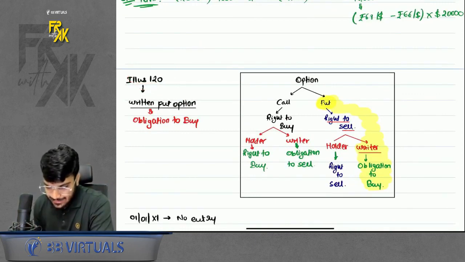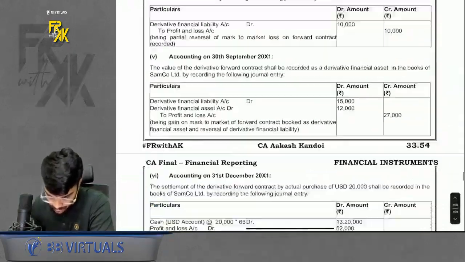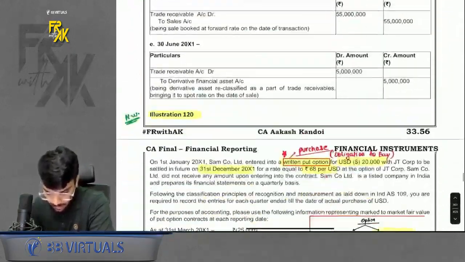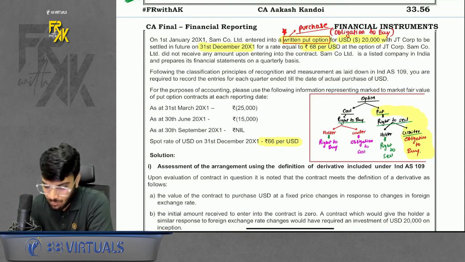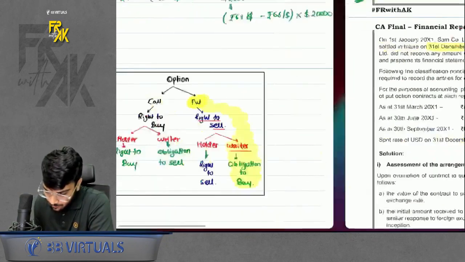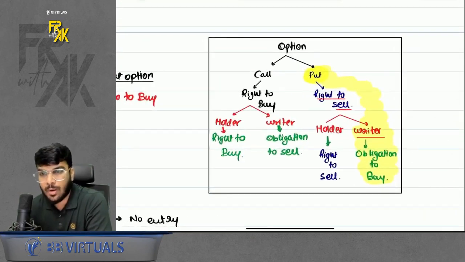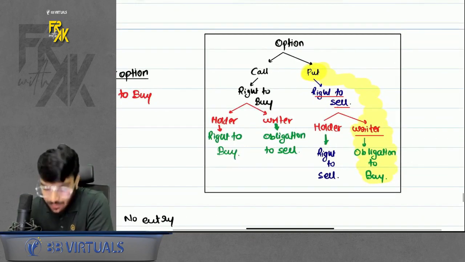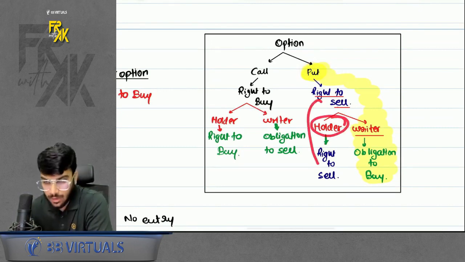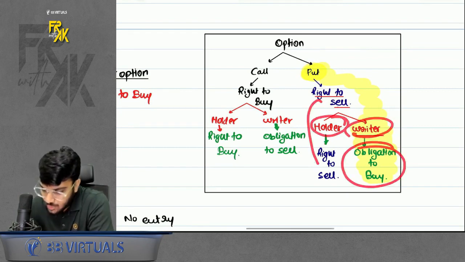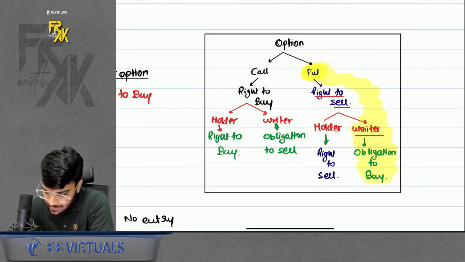In this, it is exactly same like 118. This question is exactly same like 118, but the only difference is there is a point written of return put option. Now what is the meaning of return put option? So for that you need to know what is call option, what is put option, right? So if I want to discuss about return put option, put means right to sell, holder has the right to sell, so writer has the obligation to buy. So when I say return put option, just refer this column.